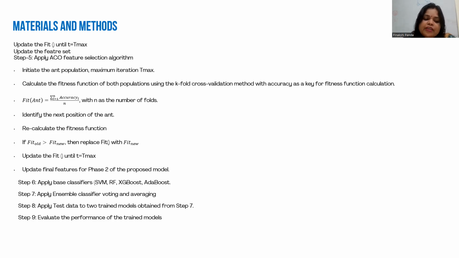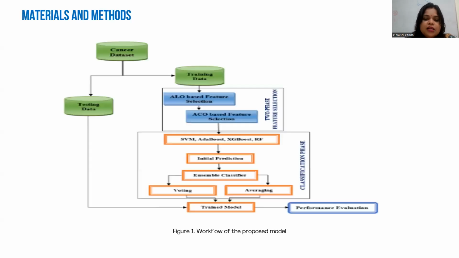Then next, after applying the base learners, SVM, random forest, XGBoost, AdaBoost, we apply the ensemble classifier, voting and averaging. Then apply the test data to the train model obtained from step 7, and evaluate the performance of the train model. This is our proposed model, the working principle.